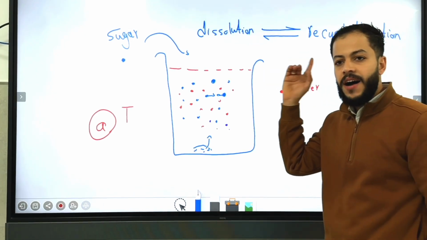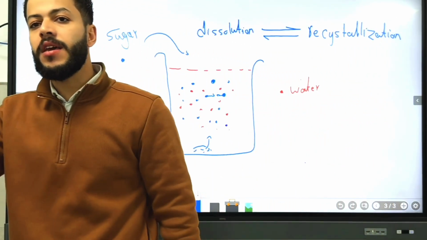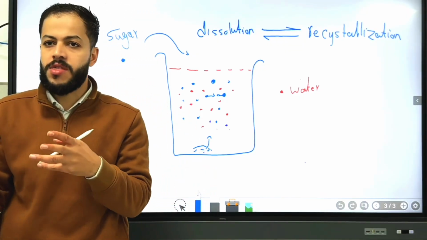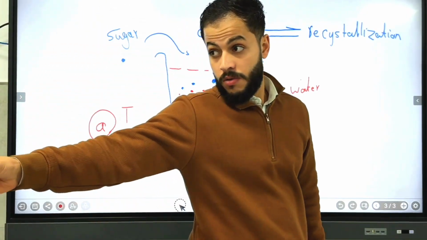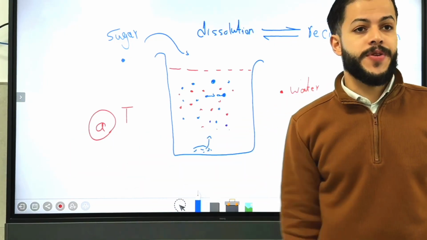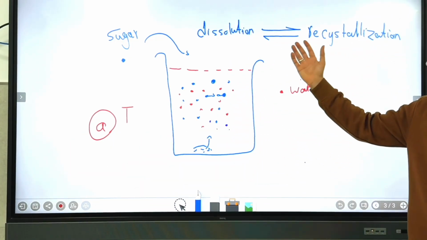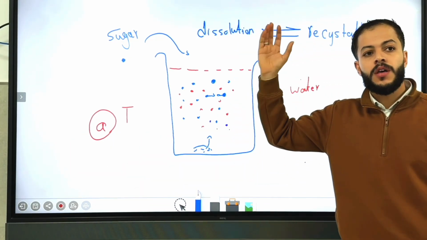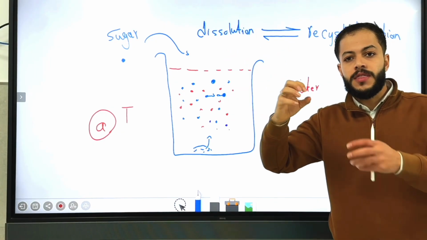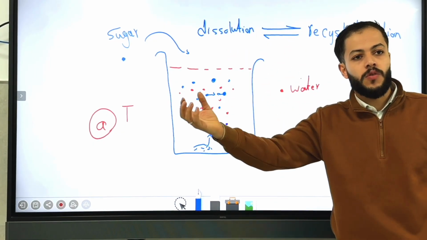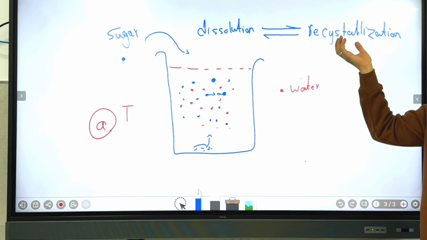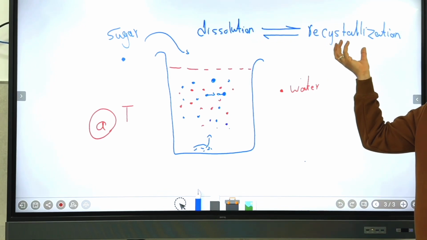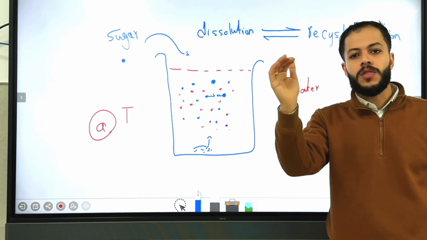And when we have two dynamic processes that happen at equal rates, we name this equilibrium. This equilibrium happens because the rate at which solid particles separate to form the solution is equal to the rate at which particles collide together to form the solid again.